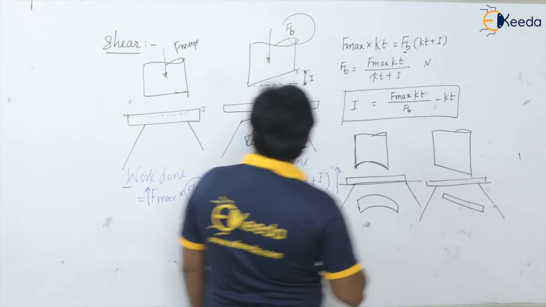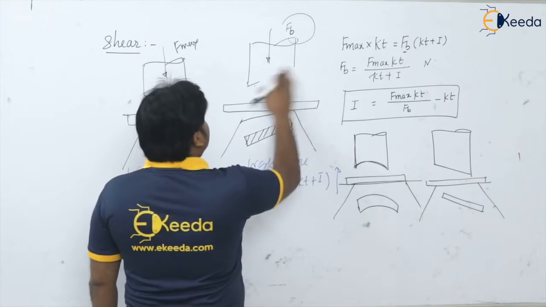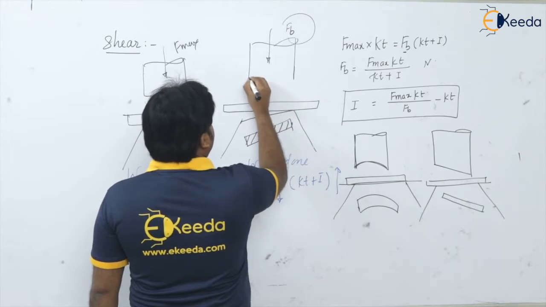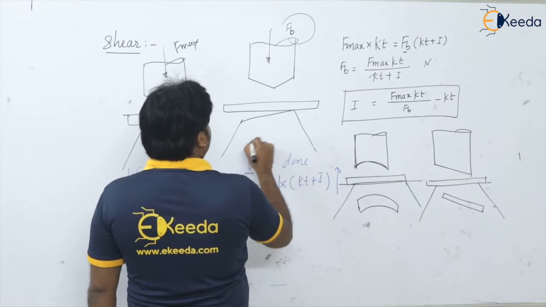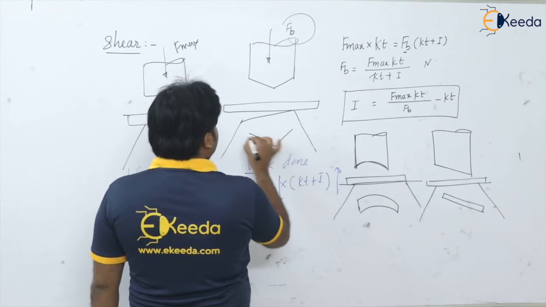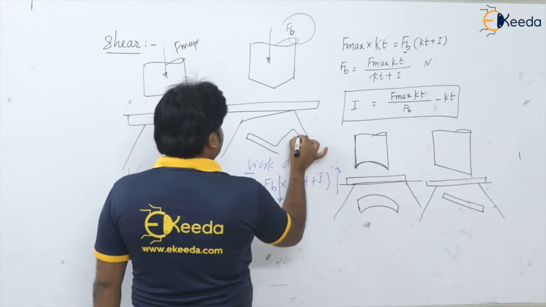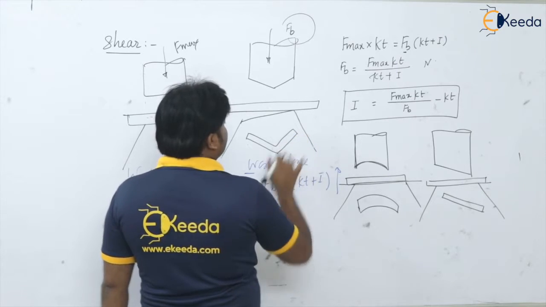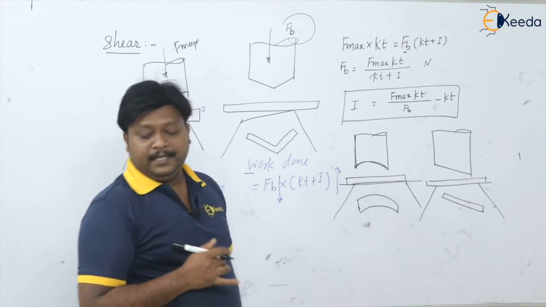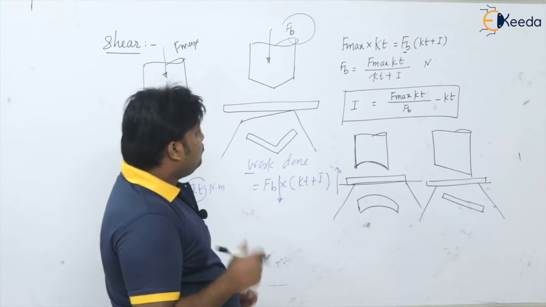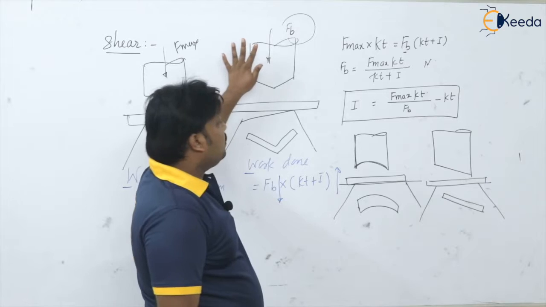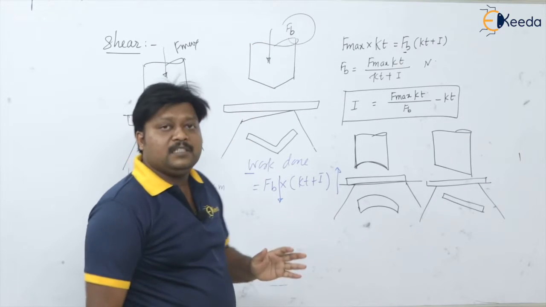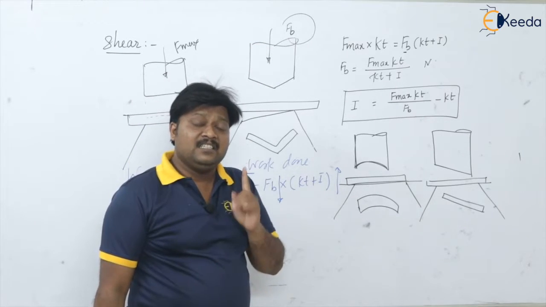And if you are having the unbalanced shear, so unbalanced shear like this from both the sides, your slug is going to change like this. Okay, so the provision of shear onto the punch is going to change the slug.